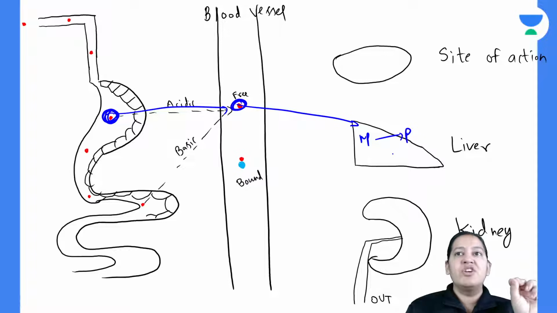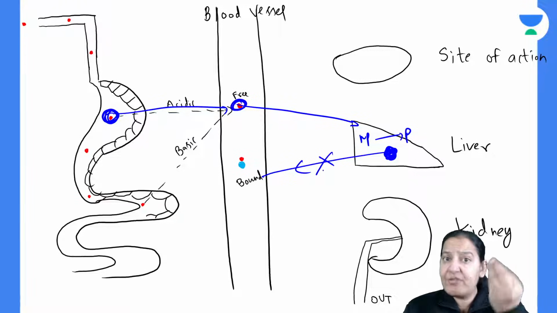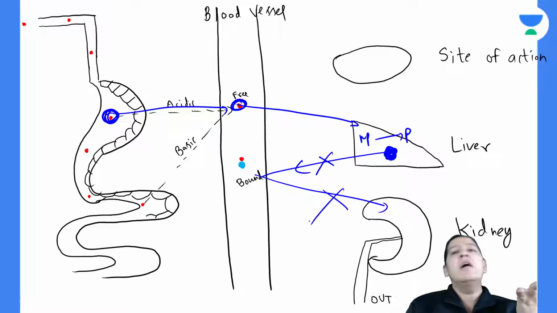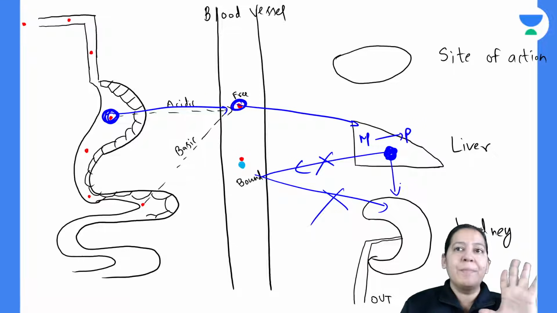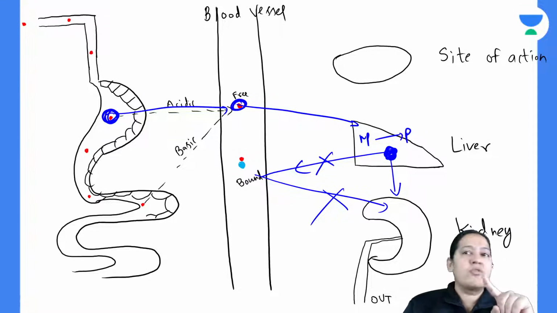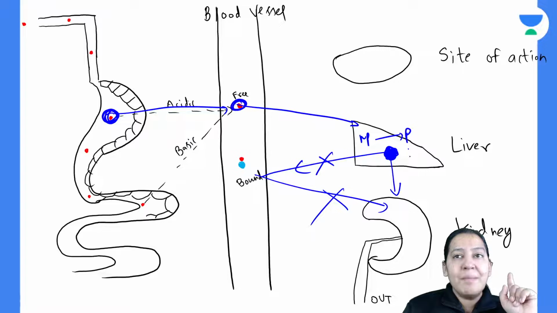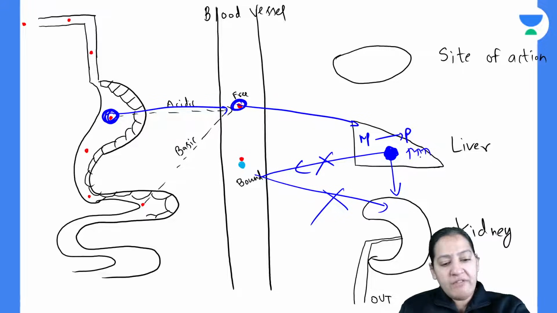But during this conversion, the drug size is increased. Now the drug cannot come back into the blood. Because of the increased molecular weight, it cannot go to the kidney for excretion. The drug cannot directly jump into the kidney; it will go via blood only. So the drug cannot come into the blood because the molecular size is more. So what will the drug do?